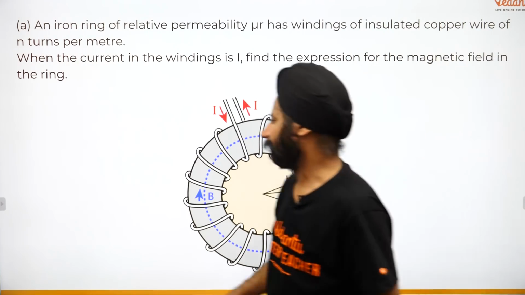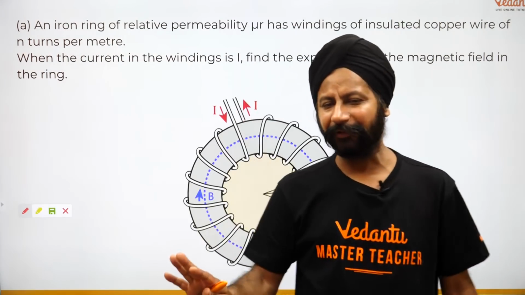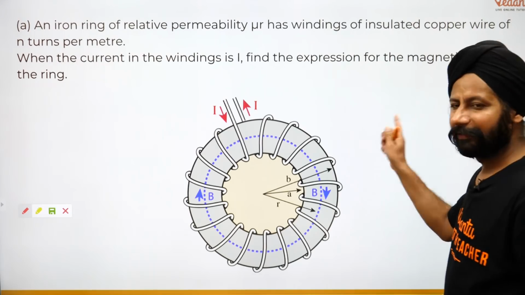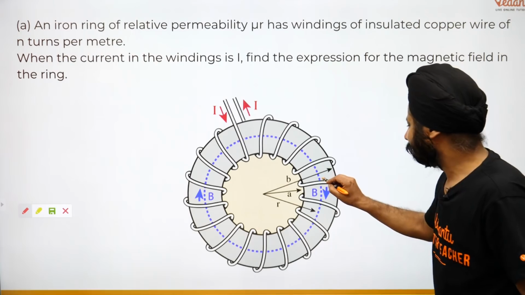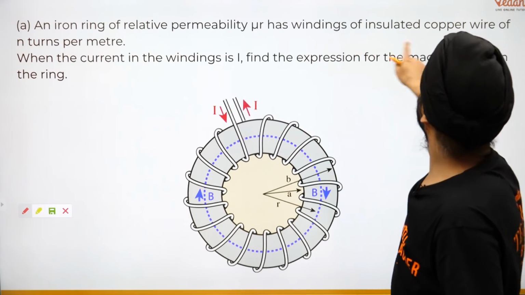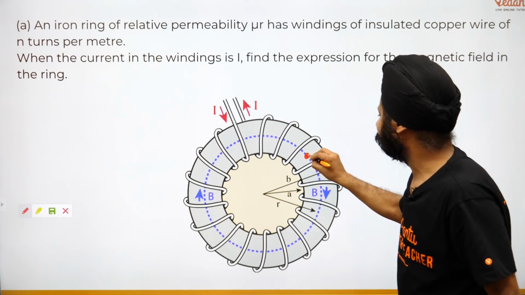So at some point here, let me draw that for you, and you will see how easy it is. This is all the rough work we are doing, and we'll see the final work on the next slide. We are devising the strategy, what we have to write there. So look at this: the magnetic field in the ring. I have to find the magnetic field here, let's say.